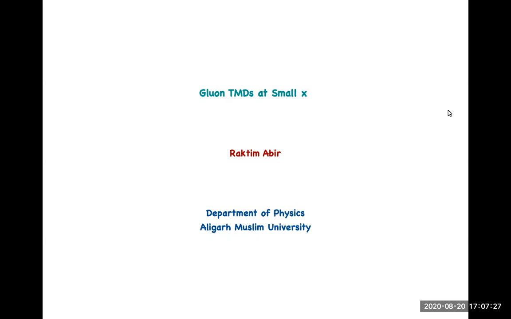So in the end, I shall briefly cite some of our recent work in this broad area that we have performed with my students and collaborators.